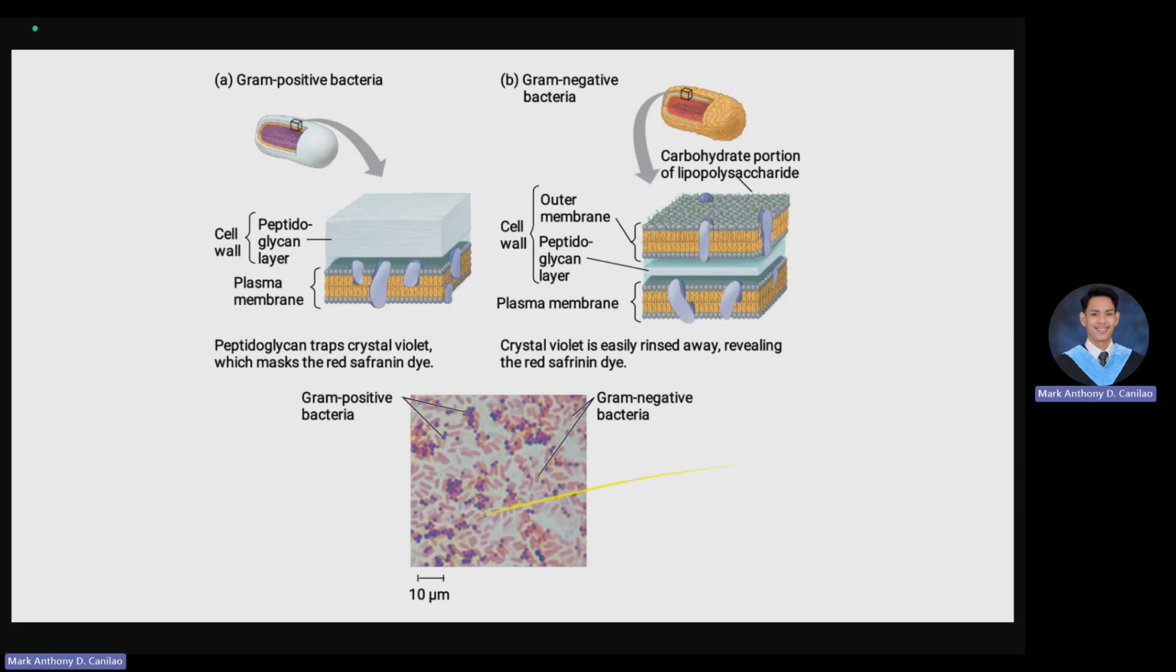Now, let us talk about the nutrition or nutrients, or how prokaryotic cells get their nutrition. Prokaryotes can further be classified according to how they obtain their energy and organic compounds. So technically, we have autotrophs and heterotrophs, which I know you are familiar with already.